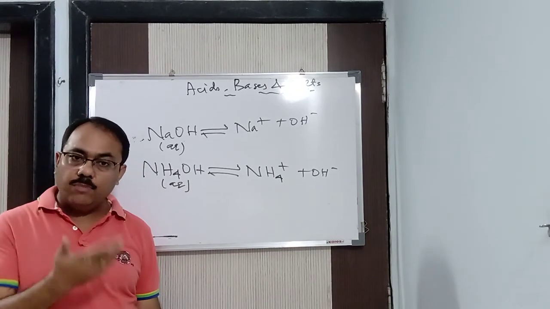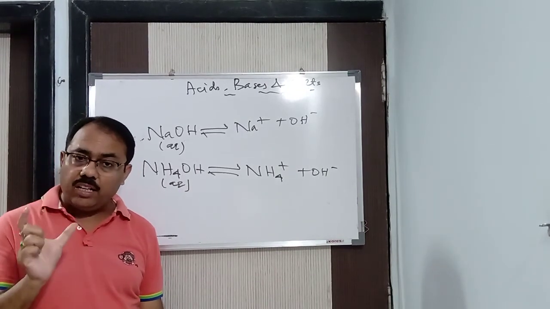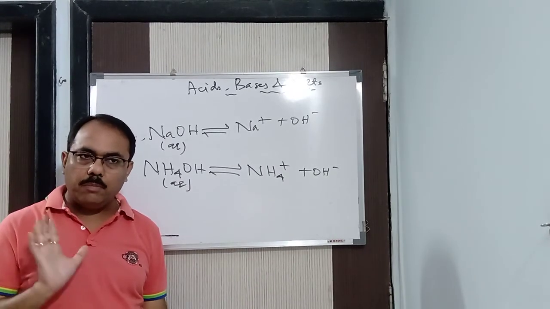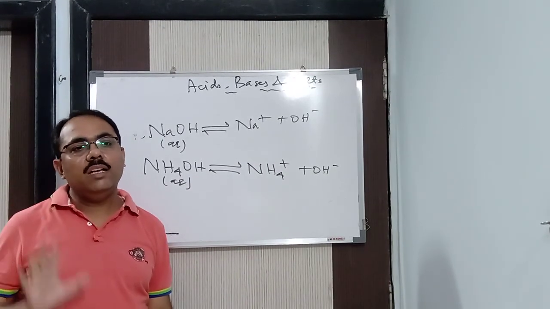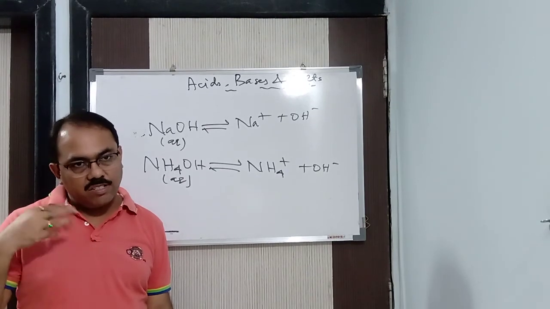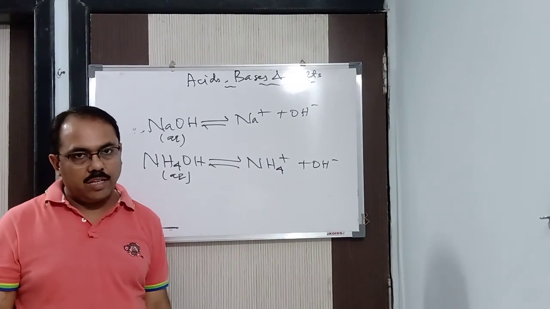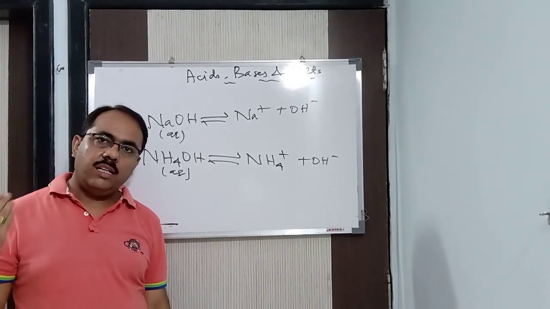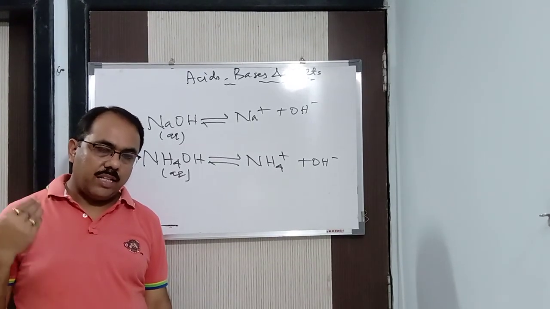And if acid is more, relatively, use the word relative, because if we don't use it, it's wrong, it's a relative term, remember it. In this way, if acid is more, relatively, it's said to be a concentrated acid. And if water is more, relatively, it's said to be a dilute acid. I think it's clear.